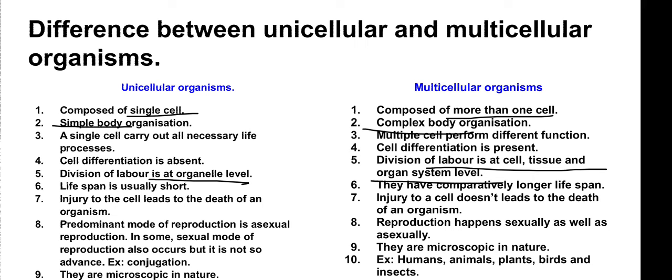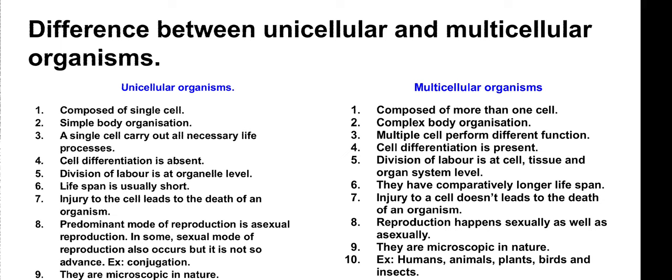As an example, if I take a kidney and a liver, then the liver has its own function and the kidney has its own function. So these two organs are performing two different functions. That's why it is said that here the division of labor is at the organ system level. Clear? Now, a unicellular organism's lifespan is usually short, but a multicellular organism has a longer lifespan when you compare it with a unicellular one.